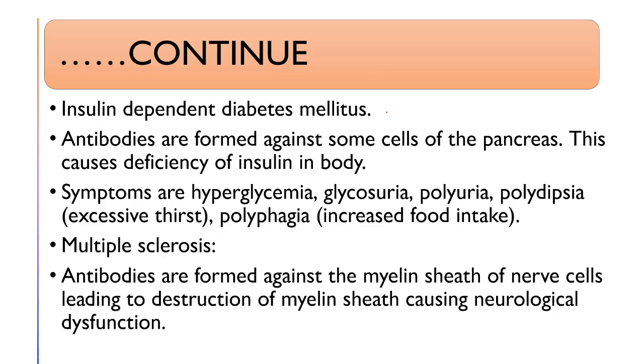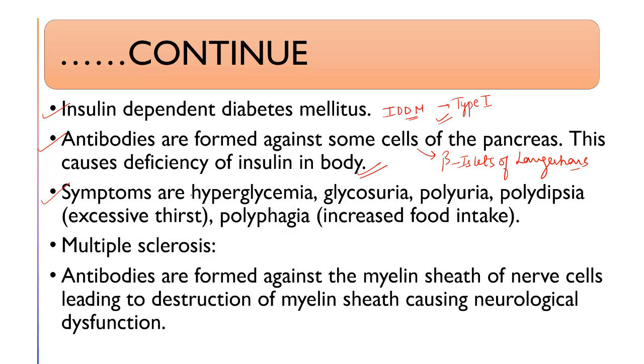Insulin dependent diabetes mellitus, IDDM, is type 1 diabetes mellitus, an autoimmune disorder in which antibodies are formed against the islets of Langerhans present in the pancreas. Antibodies are formed against some cells of the pancreas, the beta cells of the islets of Langerhans. This causes a deficiency of insulin in the body.